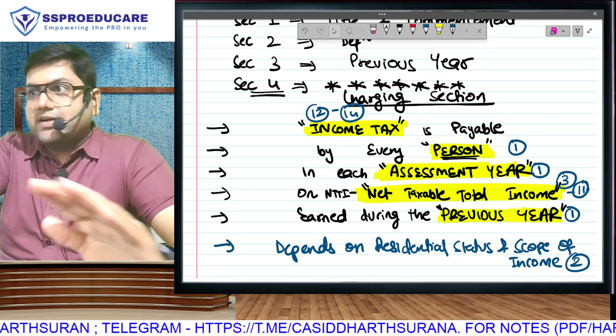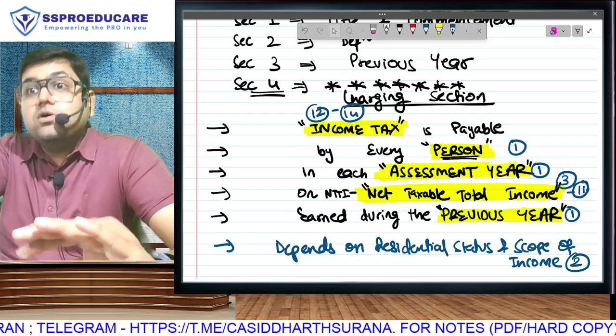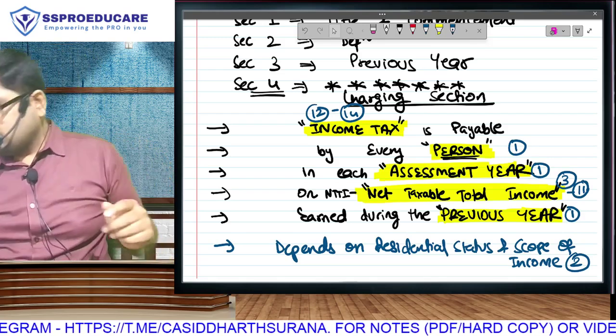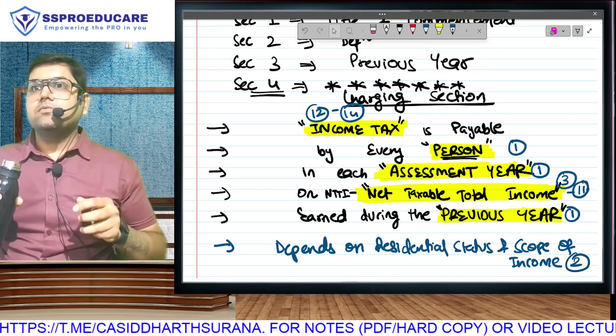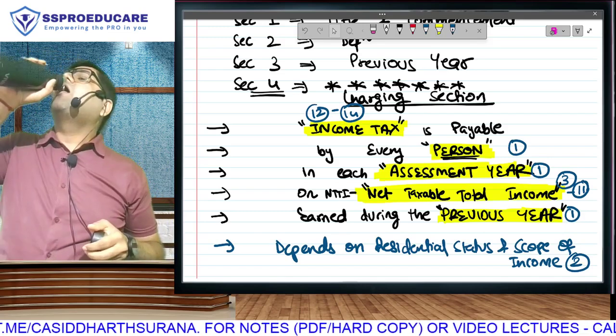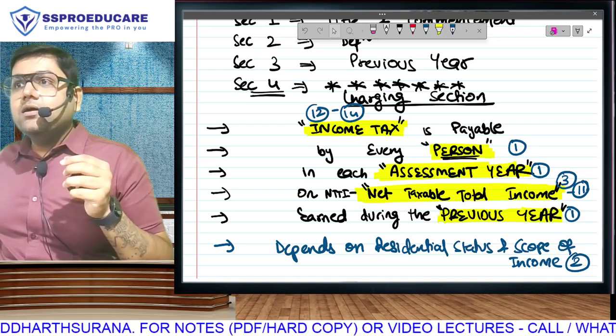What is the statement that is going to govern our entire syllabus? Charging section 4 says what? 1, 2, 3, go. Income tax is payable by, on the... Is there one more line?